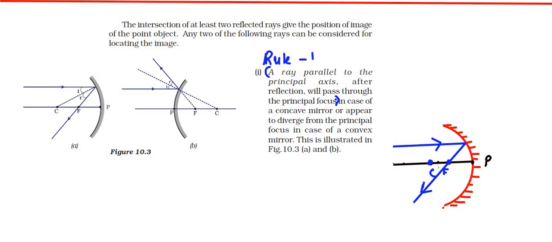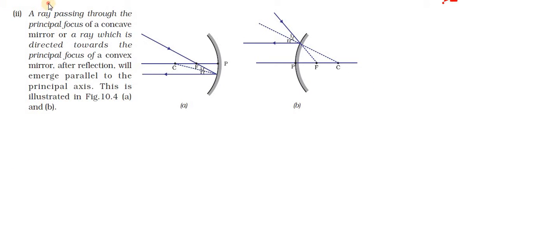Next, the second rule, rule 2. What does rule 2 say? Here, when a ray of light passes, we have one more mirror.